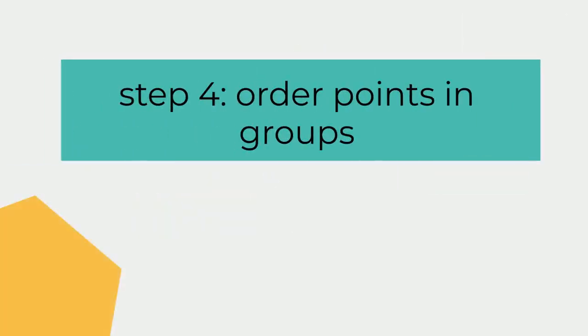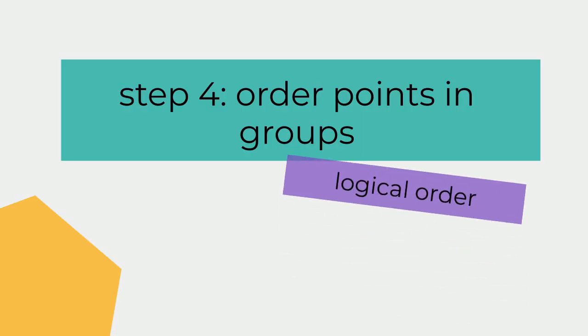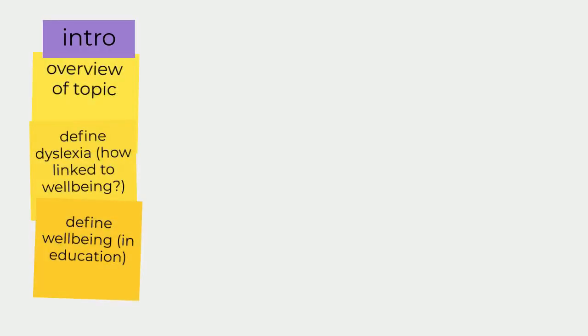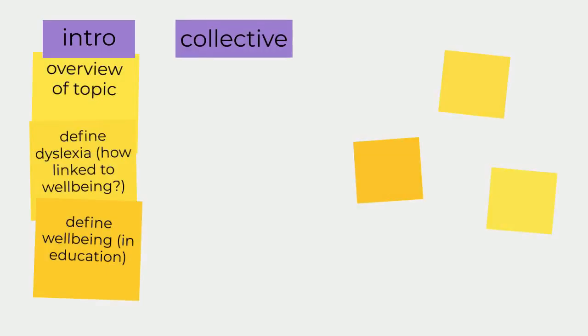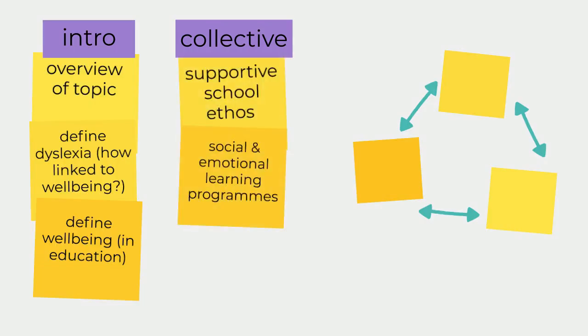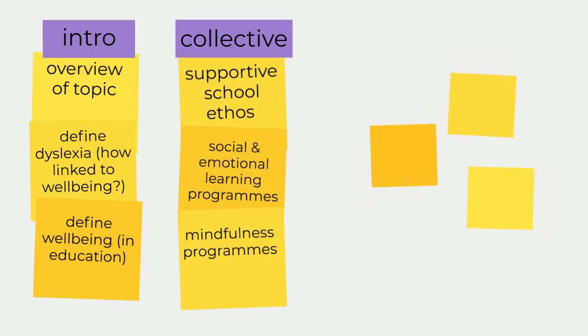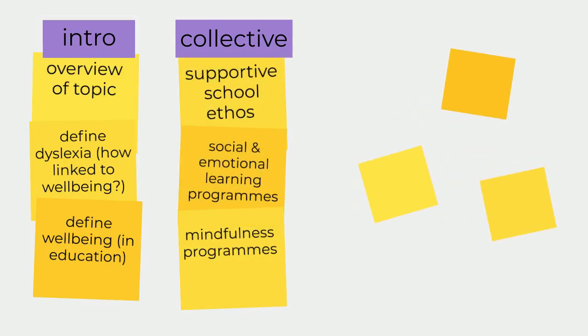In step 4, we need to put the particular points in a logical order within their groups. Again, what's logical depends on the assignment, but we usually want a linear progression of ideas. In the introduction, we'll start with an overview of the topic, then define dyslexia and define well-being. In the collective methods section, we have 3 different methods which are all quite equivalent to each other: supportive school ethos, social and emotional learning programs, and mindfulness programs. These don't build on each other, so they could go in a different order, that's fine.